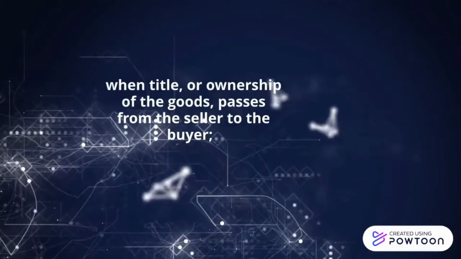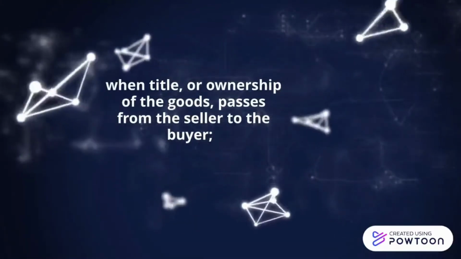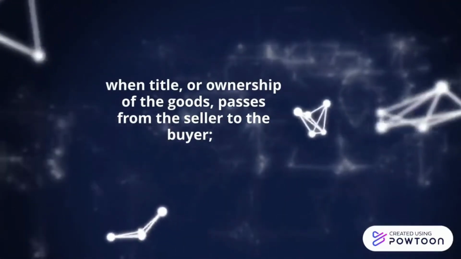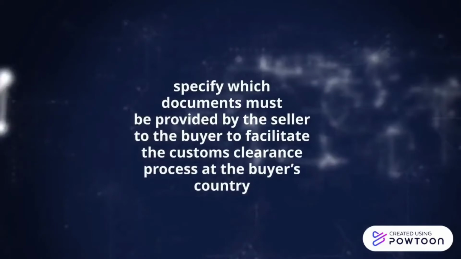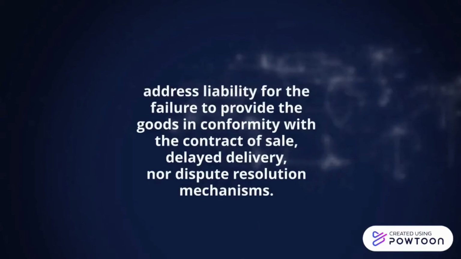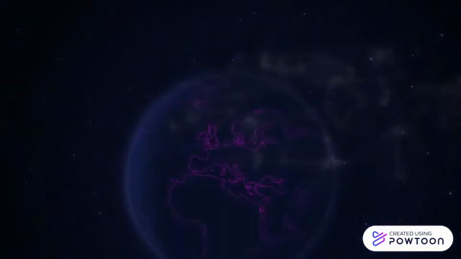When title or ownership of the goods passes from the seller to the buyer, specify which documents must be provided by the seller to the buyer to facilitate the customs clearance process at the buyer's country. The last one is address liability for the failure to provide the goods in conformity with the contract of sale, delay in delivery, and dispute resolution.